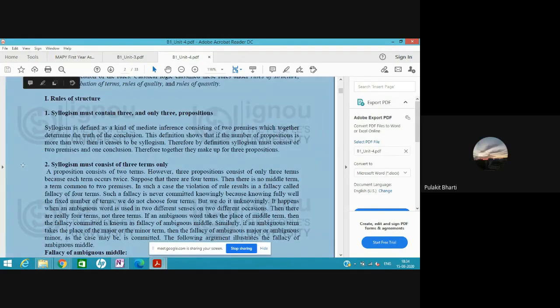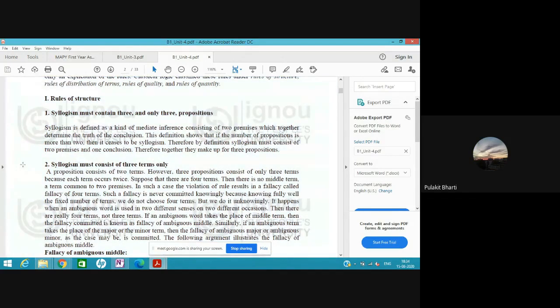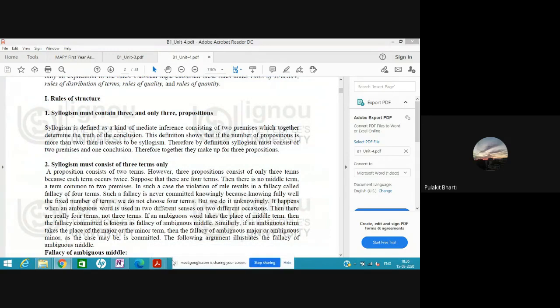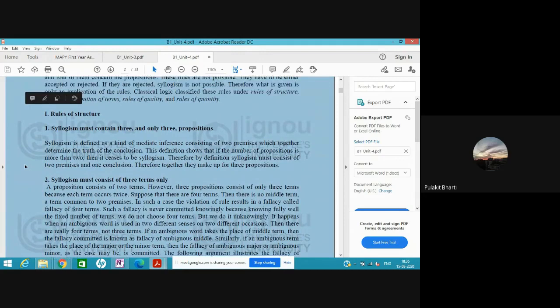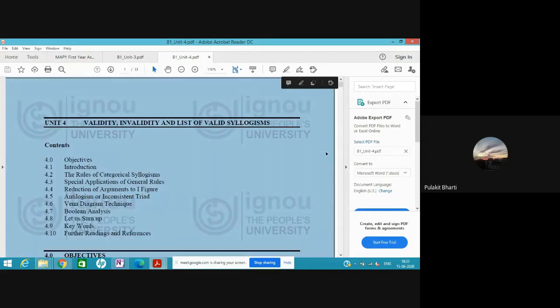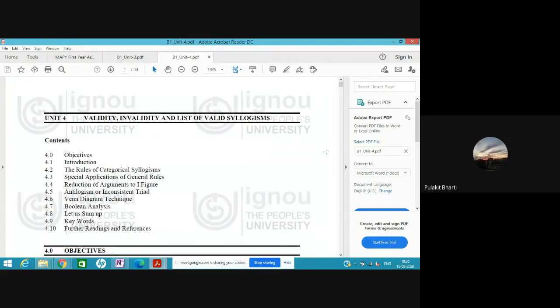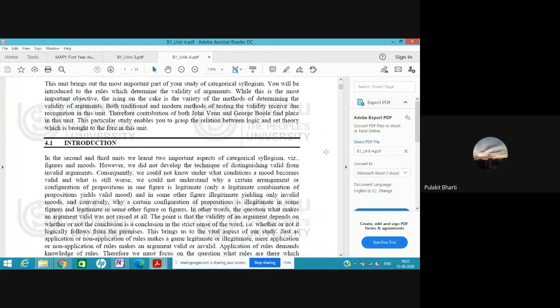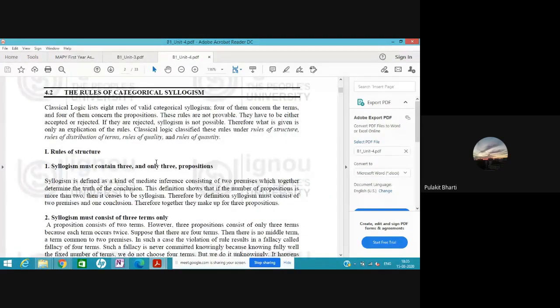There is one more thing I wanted to say. We have seen 64 moods of the syllogism. However, since not all are valid, in block 1, unit 4, on validity, invalidity and the list of valid syllogisms, it shows which of those 64 are valid. Here are some rules. In 4.2, rules of structure: it must always contain three propositions, and so on.